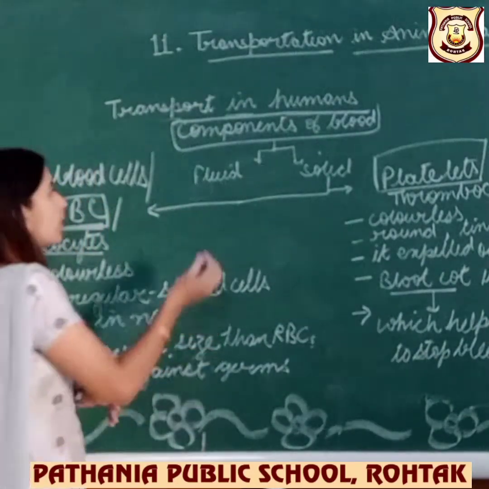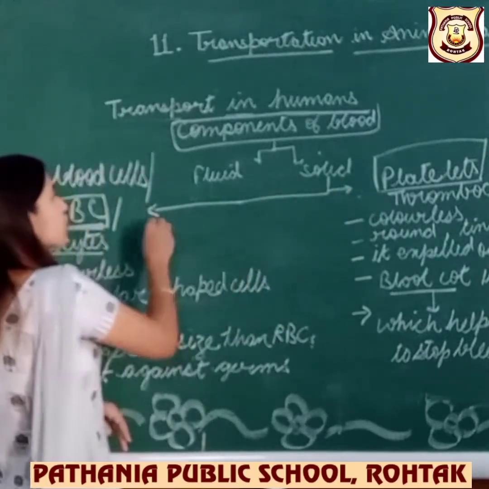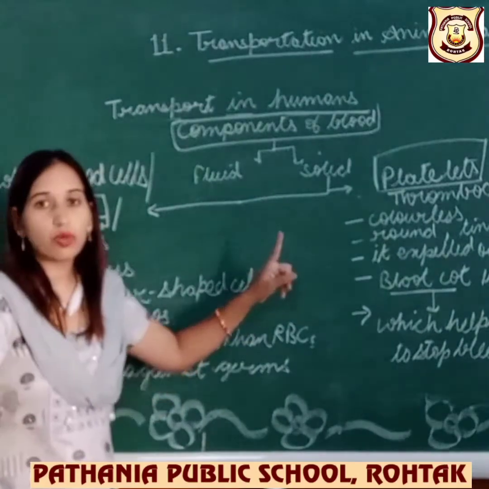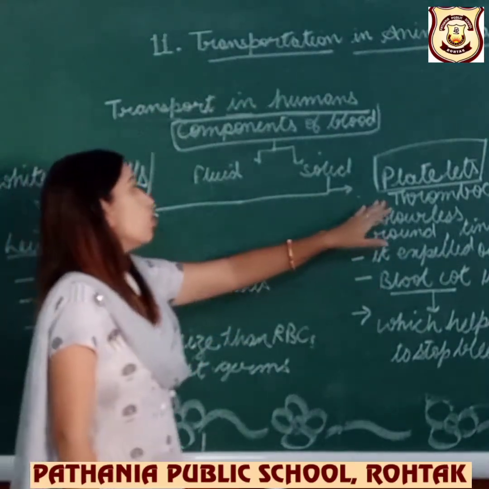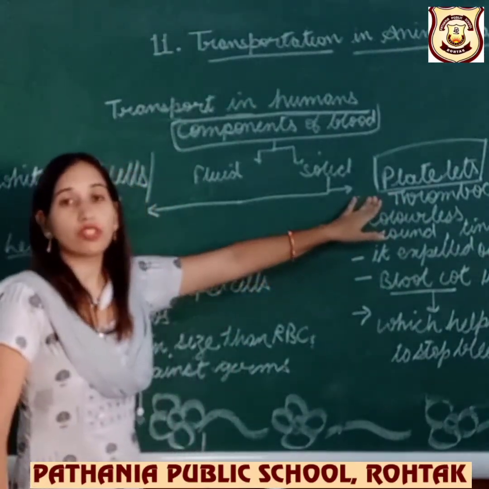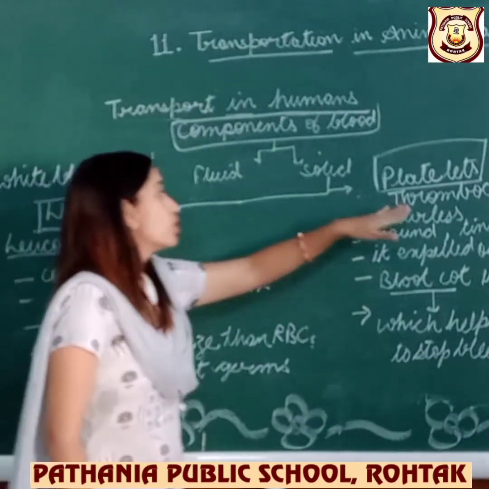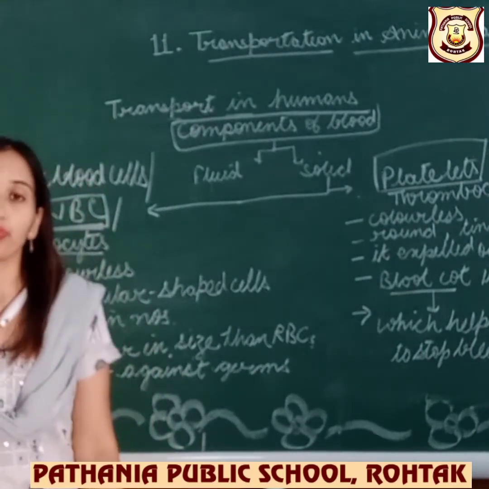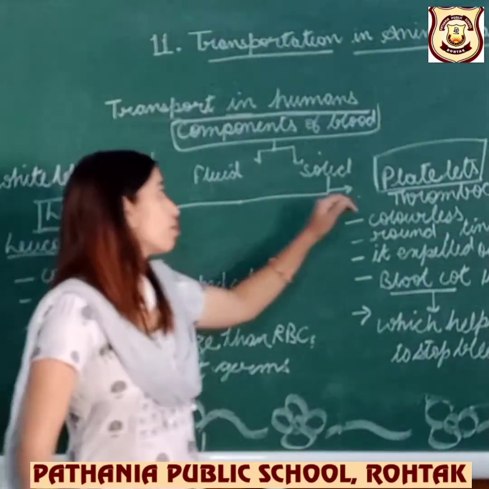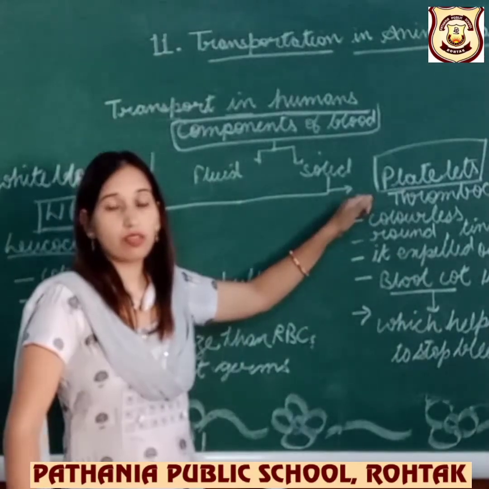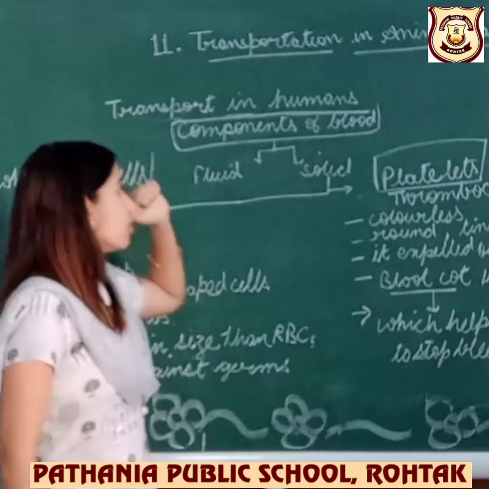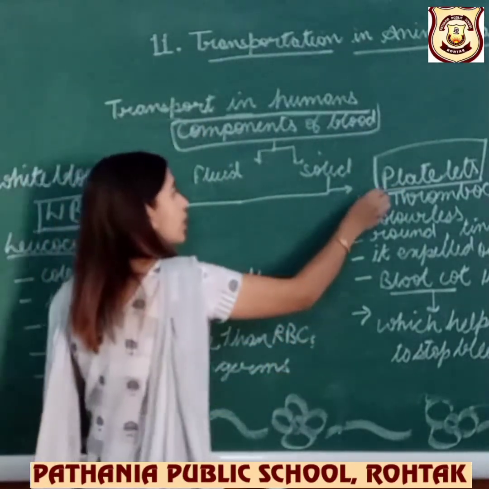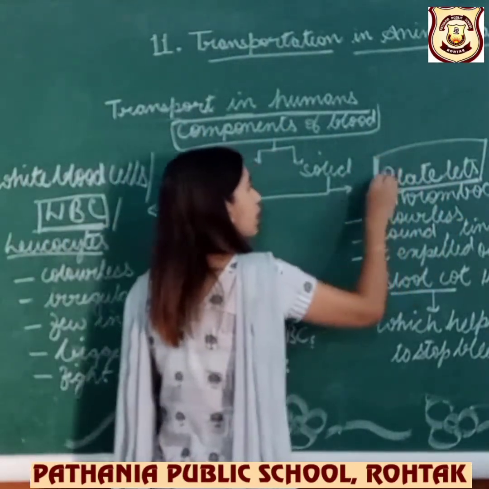Okay. Next we are talking about platelets. It's a part of the solid portion only. I told you there are three: RBC, WBC, and the third one is platelets. One more word we use for platelets is thrombocytes. You remember in the case of dengue, these platelets always become very low, isn't it? So we have to increase the platelets. The same platelets we are talking about now. I think you are aware of the name now.